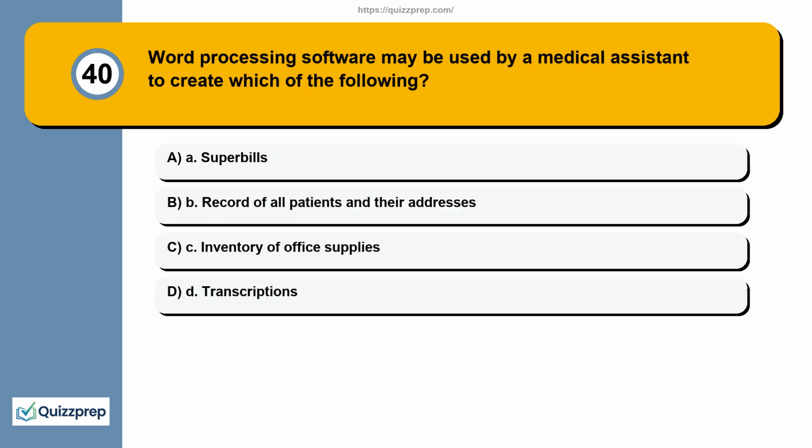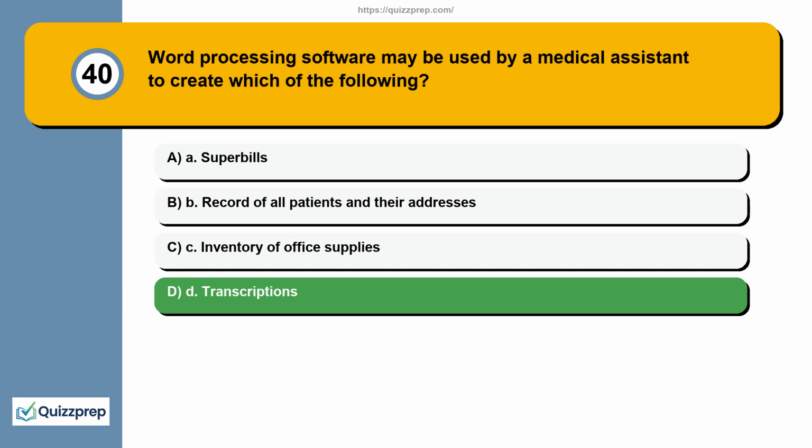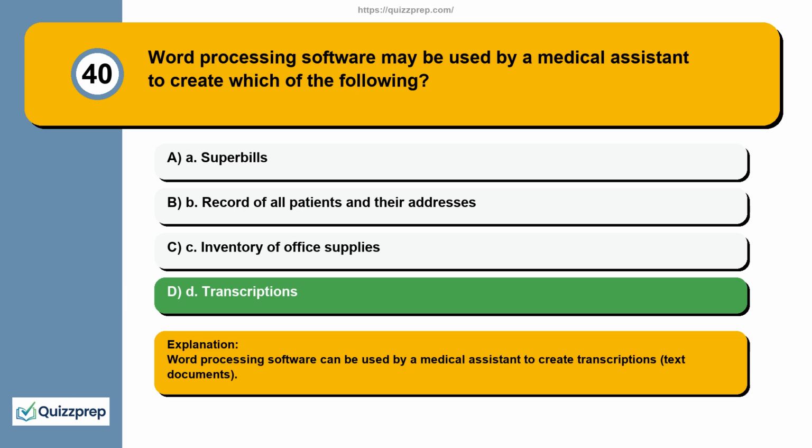Question 40. Word processing software may be used by a medical assistant to create which of the following? A. Superbills. B. Record of all patients and their addresses. C. Inventory of office supplies. D. Transcriptions. Word processing software can be used by a medical assistant to create transcriptions, text documents.